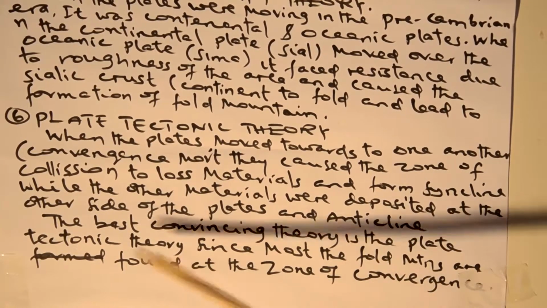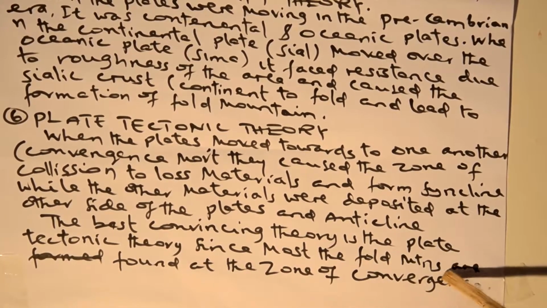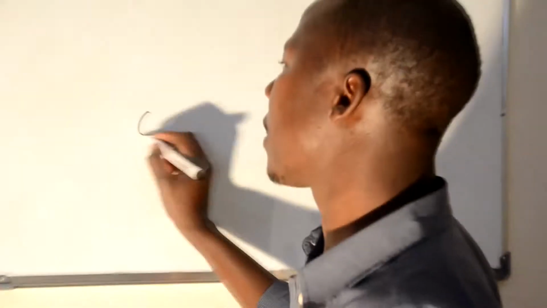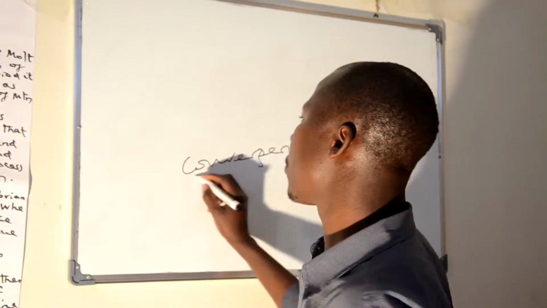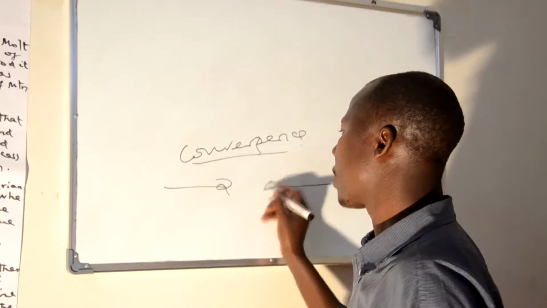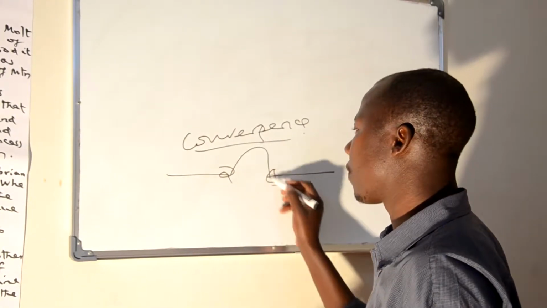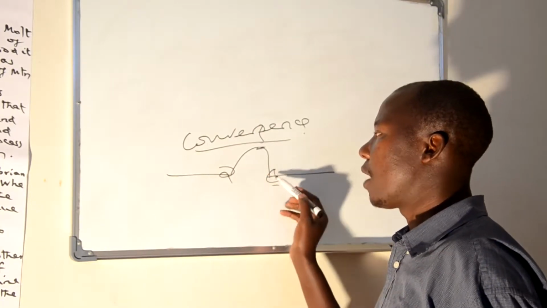The most convincing theory is the plate tectonic theory, since most of the folding mountains are found at zones of convergence. You know the meaning of convergence: a meeting of two plates. Wherever they reach each other, it leads to the formation of an up area, and wherever the up area forms, the downward area forms too.